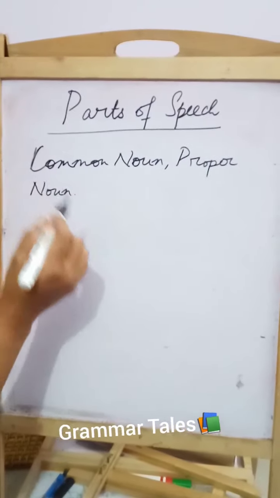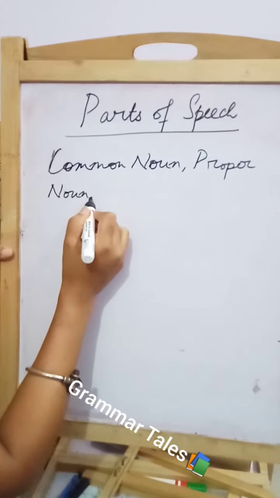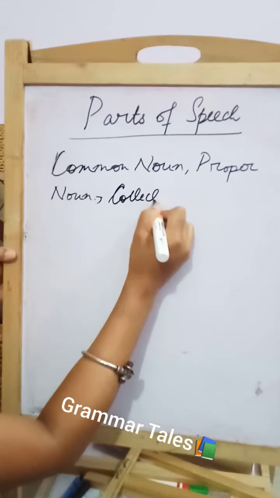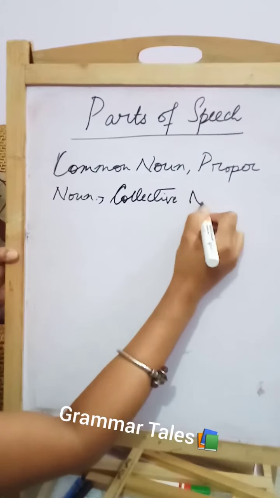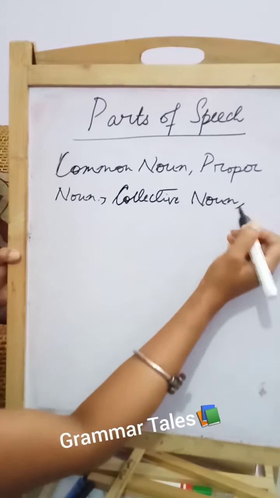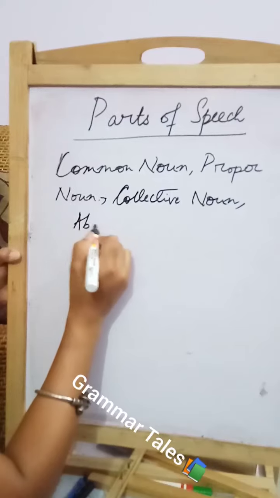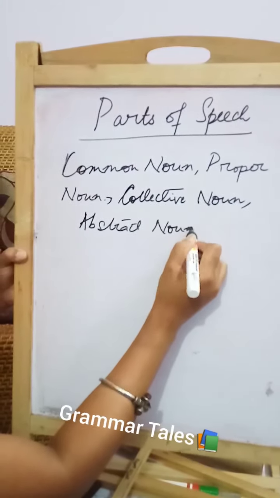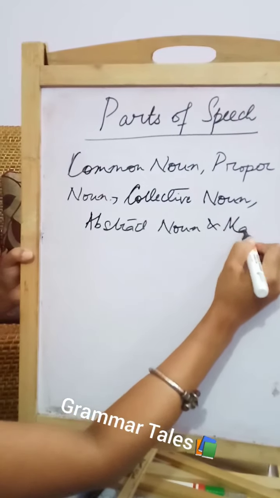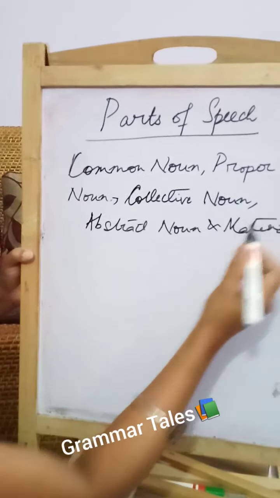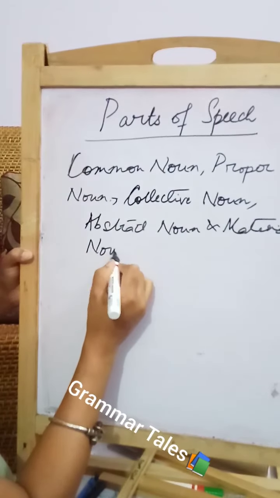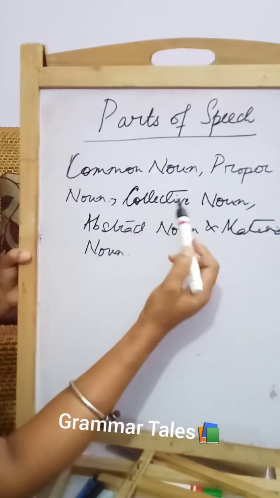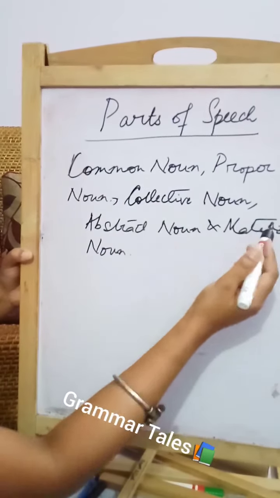Now the further categorization of noun is collective noun, the next category. Then we have abstract noun and material noun. Alright. So there are how many categories here? Common noun, proper noun, collective noun, abstract noun and material noun.